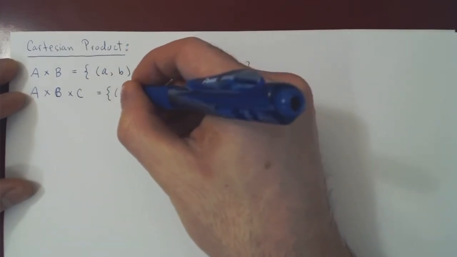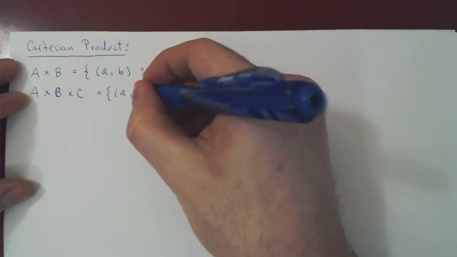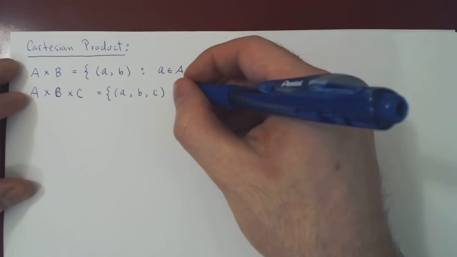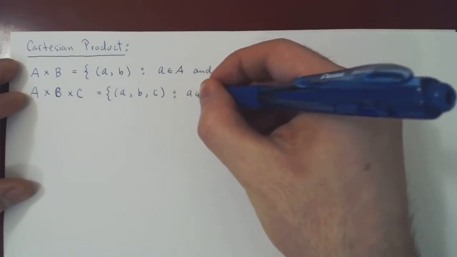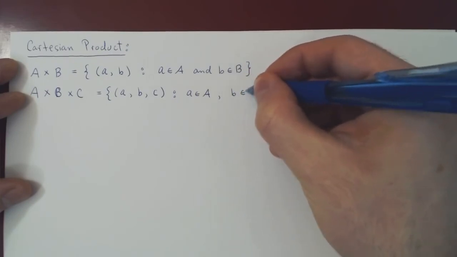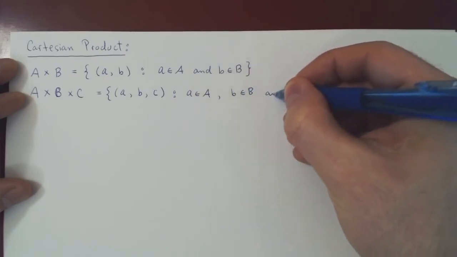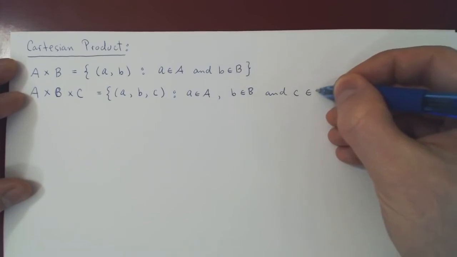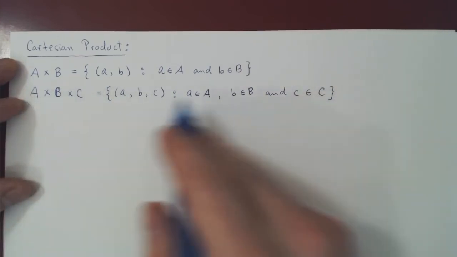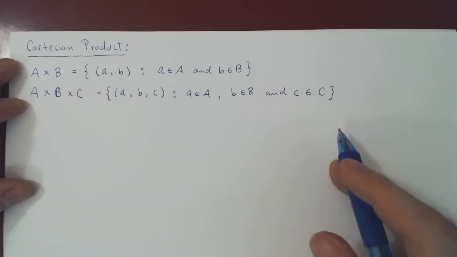So the result of the first selection, then the result of the second selection, and the result of the third selection, where obviously little a is a member of set A, little b is a member of set B, and little c is a member of set C. And this obviously generalizes over 4 sets, 5 sets, and so forth.